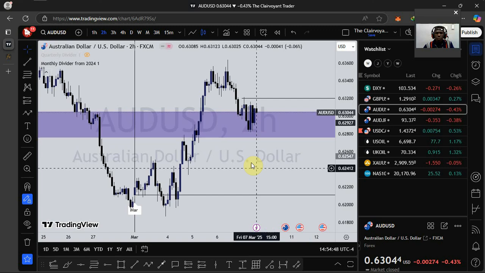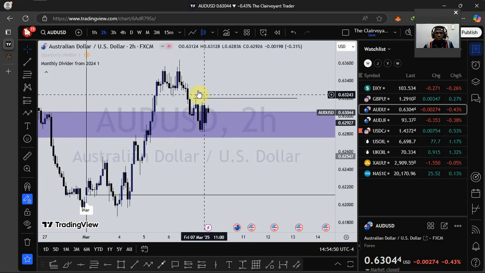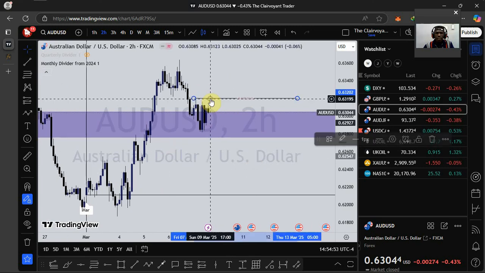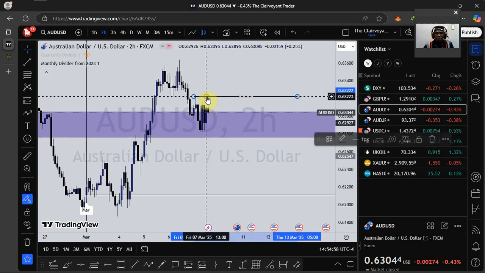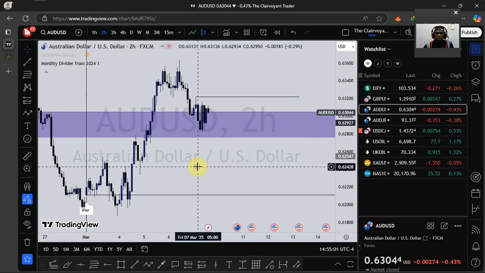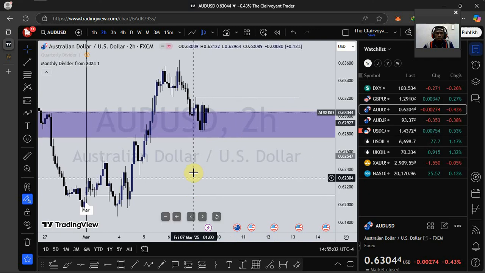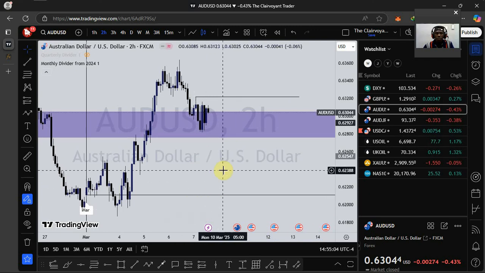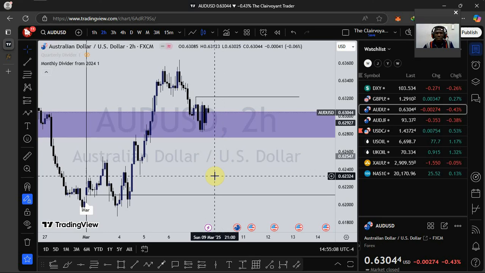So as you can see on the 2-hour time frame, this is the recent high that was made on the lower time frame, that is the 4-hour, the 2-hour. The 2-hour is one of my favorite time frames when it comes to lower time frames. Maximum 2-hour, 1 hour, I don't go below that.